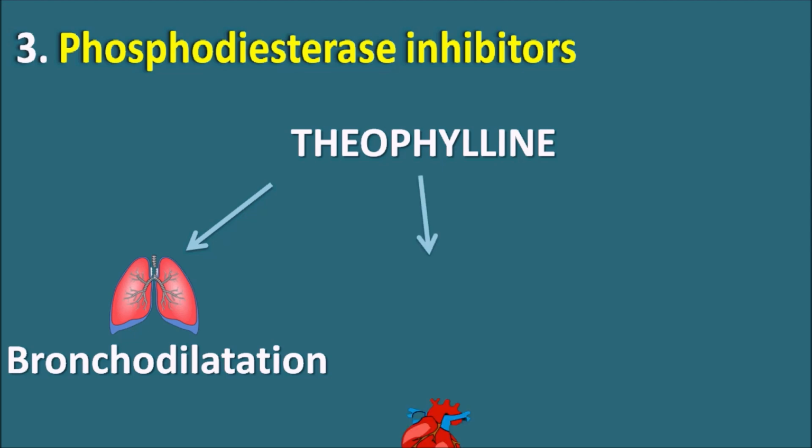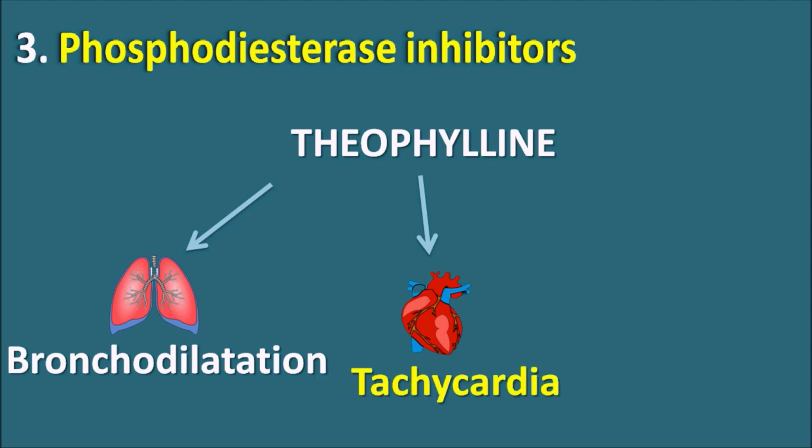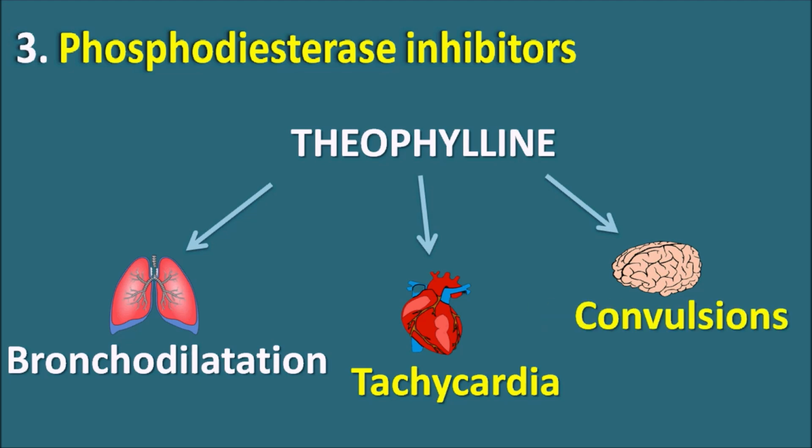Theophylline can also act on the heart. It can increase the cyclic AMP levels within the heart, resulting in cardiac stimulation, which results in tachycardia. So tachycardia is one of the important side effects of theophylline. And this drug can also stimulate the CNS, and by stimulation of the CNS, it can precipitate convulsions in patients. Particularly, theophylline has a narrow therapeutic window, so there is a small gap between the therapeutic dose and the lethal dose. So whenever its levels cross the lethal dose, it can produce toxic reactions like tachycardia and convulsions.